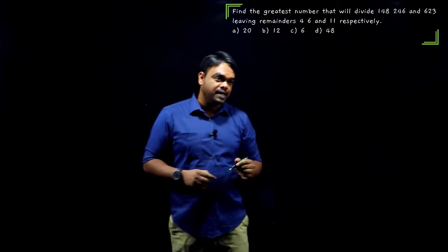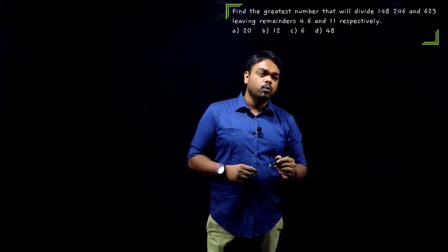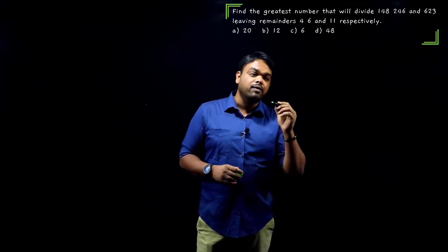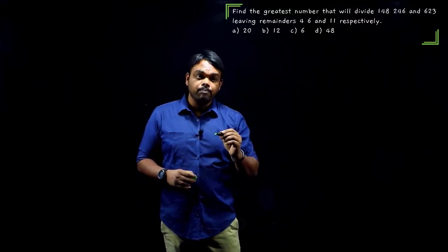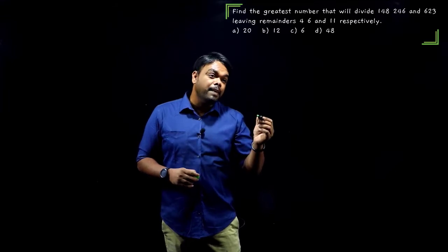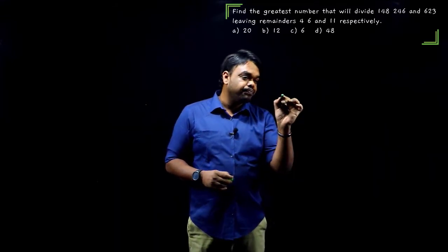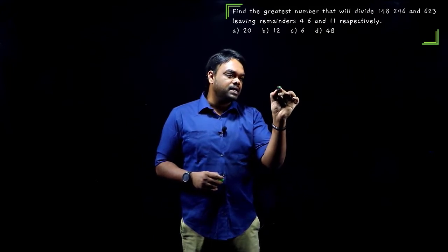Okay, so what can be done here? Guys, 148, 246 and 623 must be divided with a certain number. Okay, when that number divides all these 3 numbers, they give remainders as 4, 6 and 11 respectively. Now observe that. I can write the question as something like this.